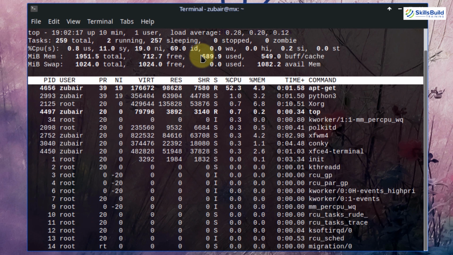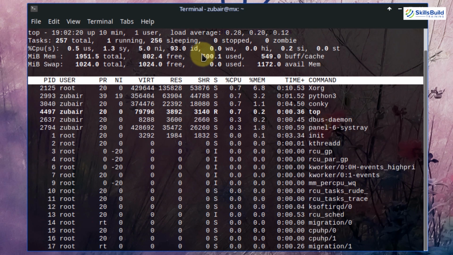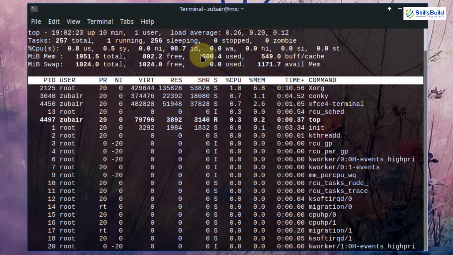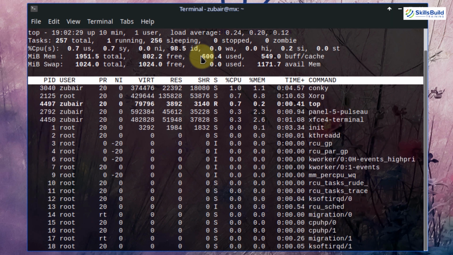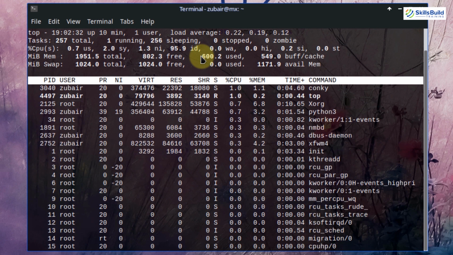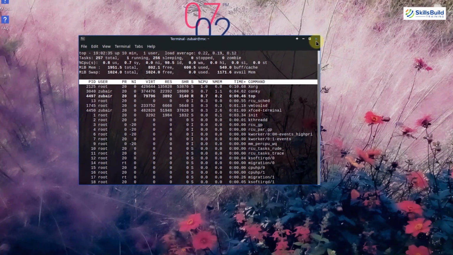So if you have a laptop or machine with average hardware resources, you can consider this Linux distribution and install it, and you can enjoy all those latest features that you might see in modern day Linux distributions with all the heavy resources. So that was all about MX Linux.